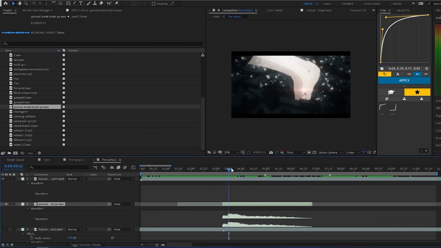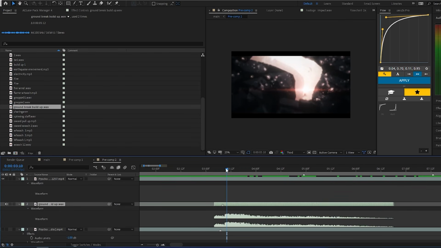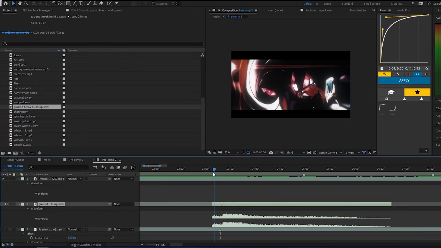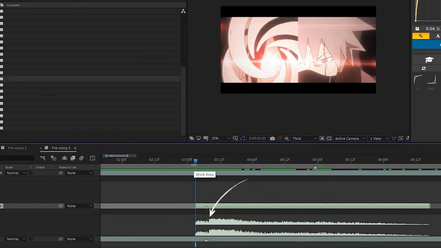Then put the sound effect on the part where the ground breaks. Opening waveform can really help you in this because you can technically see the sound with waveform. Good practice is to match the peak of sound and the part where the action begins. Like I put the peak of this sound effect on the part where the ground starts to break.